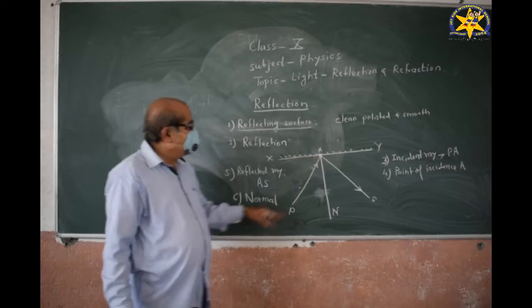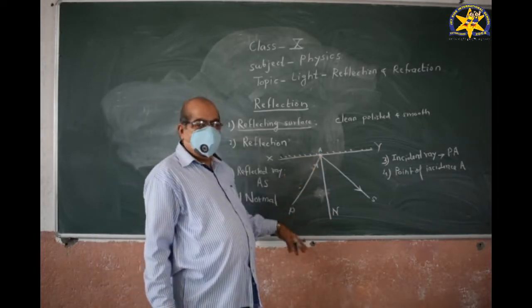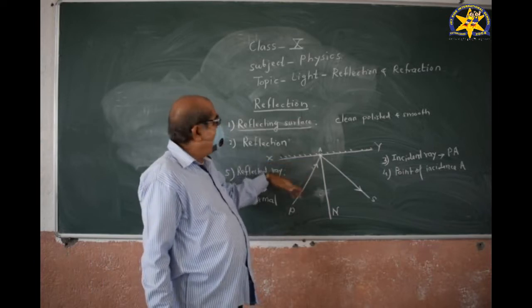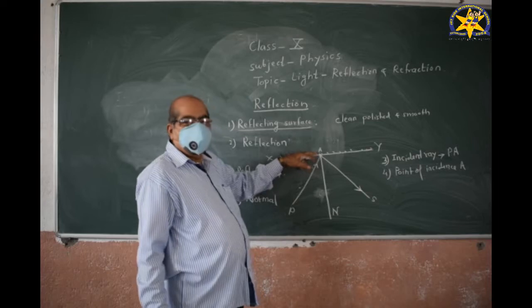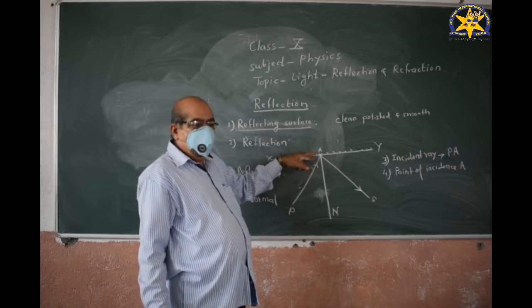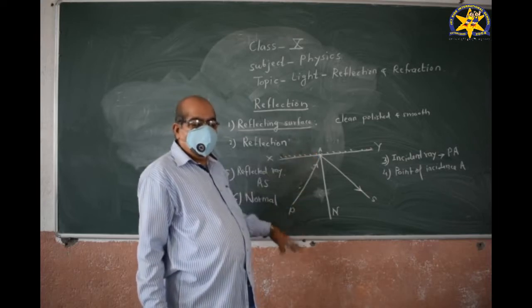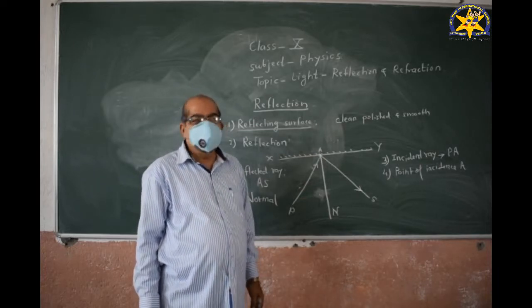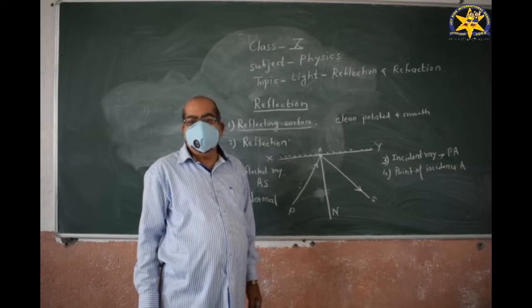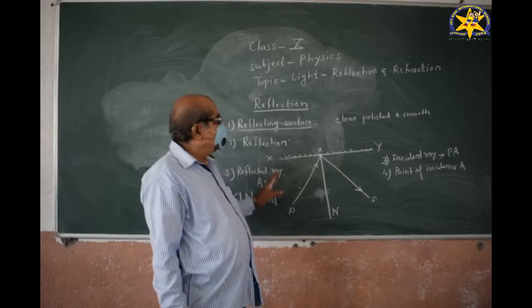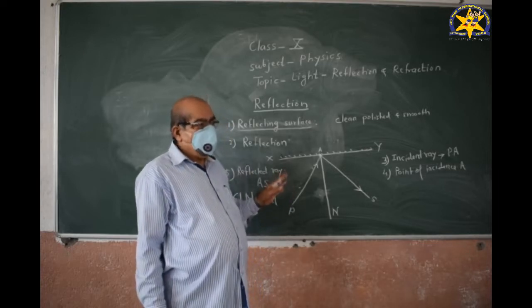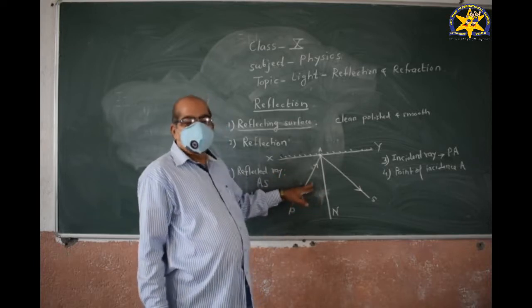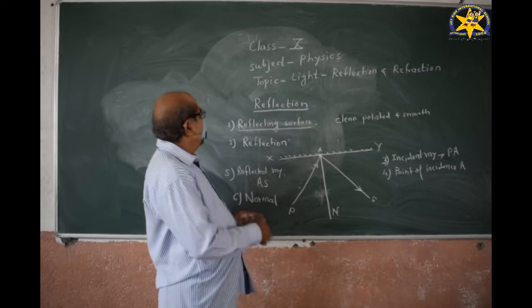Thus, AN is the perpendicular drawn to the reflecting surface XY at the point of incidence A. The normal is taken as the reference in case of reflection, and all measurements and all points are described with respect to the normal.